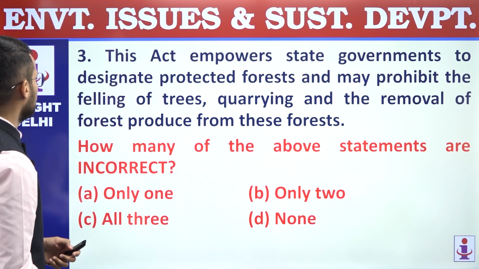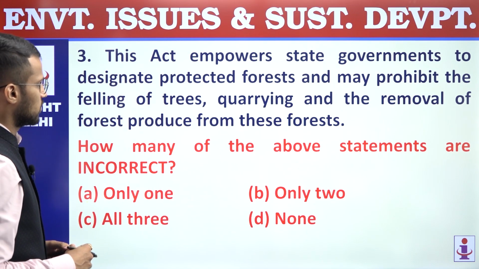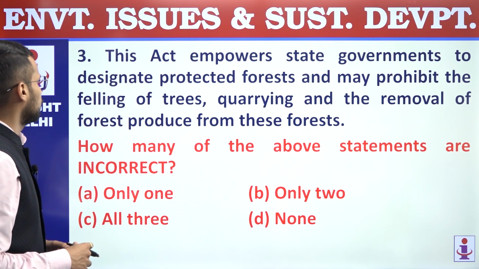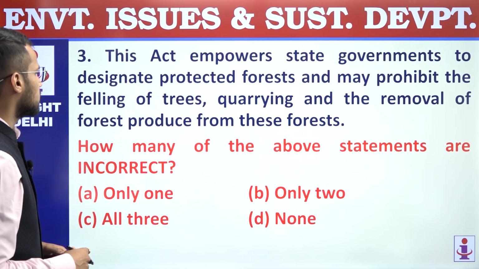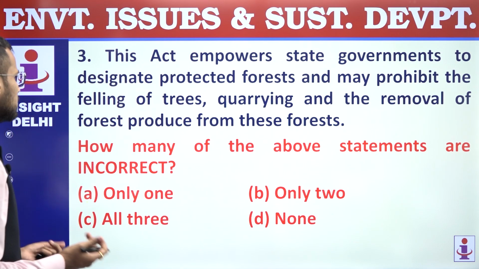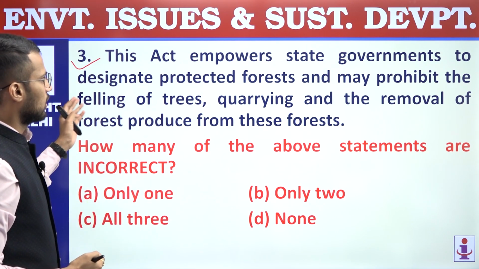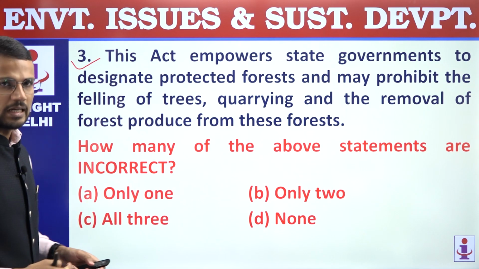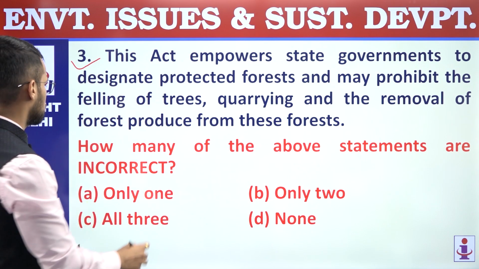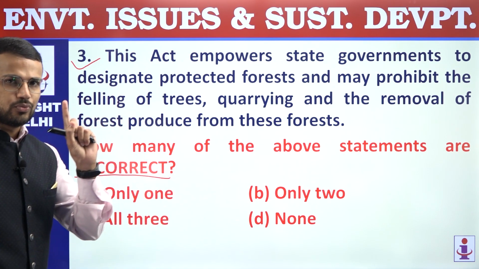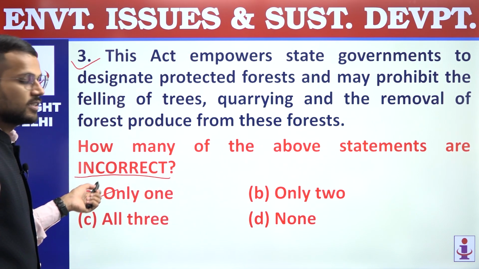Second is correct. Third, this act empowers state governments to designate protected forests and may prohibit the felling of trees, quarrying and the removal of forest produce from these forests. Right. So this is a correct statement regarding the act, because in order to protect forests, these activities are regulated. So third is correct. The second and third statements are correct, but we are supposed to find out how many are incorrect. So only the first is incorrect, and that's why the answer is only 1. Question number 71, answer is A.